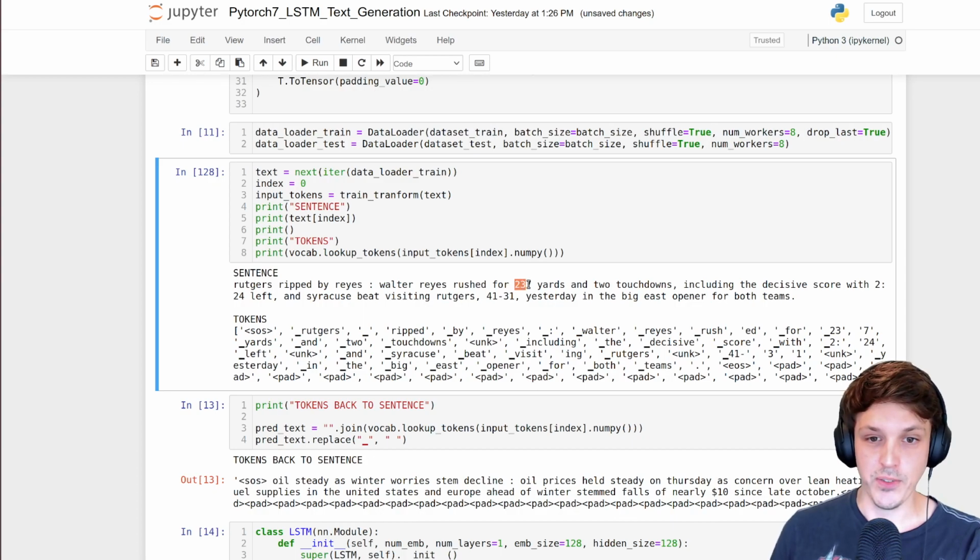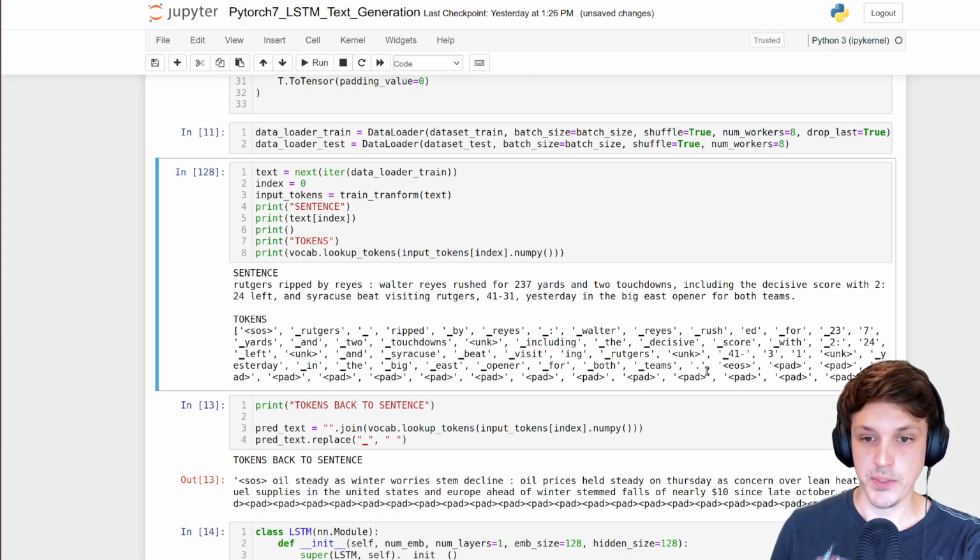You can see that 237 has been broken up into 23 and 7. So the number 7 obviously occurs enough that it gets its own token. 23 gets its own token as well. Same with 3 and 1, 31. You can see that visiting has been split into visit and ing.